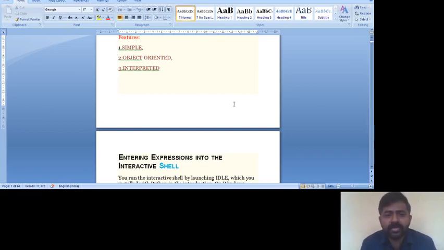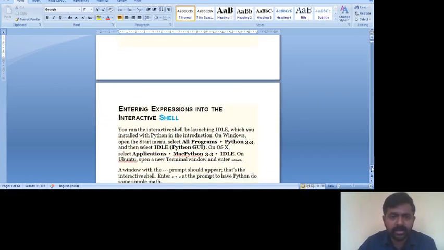Next, it is an interpreted language. That means it will be executed line by line, or debugged line by line. If it encounters an error in a particular line, it will stop there and not go ahead. These are the important features of Python. It is also open source. Many people contribute to Python programming, and that's why it is widely used.